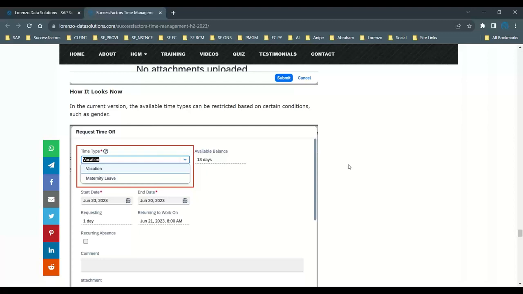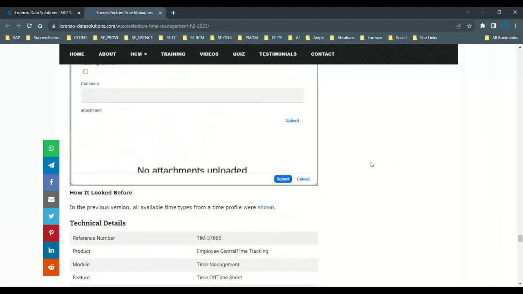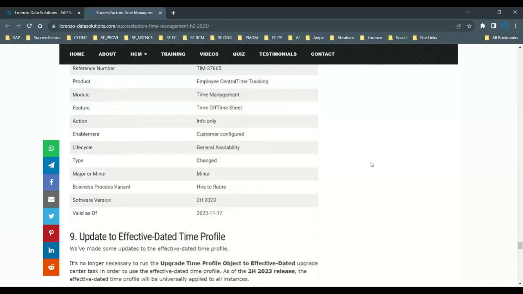For a female, whatever time types are applicable for them, they can view it. For example, here you can see maternity. It is only visible if the gender is female. Vacation is for everyone, right? So you don't need to set the gender filtering option. So this is also one of the enhancements for the existing functionality.